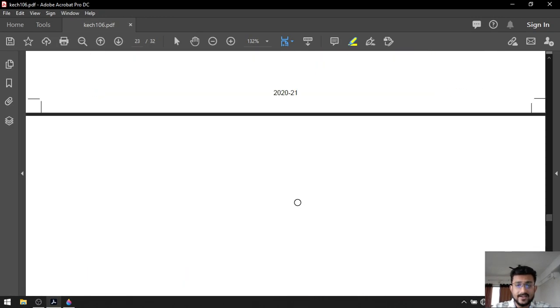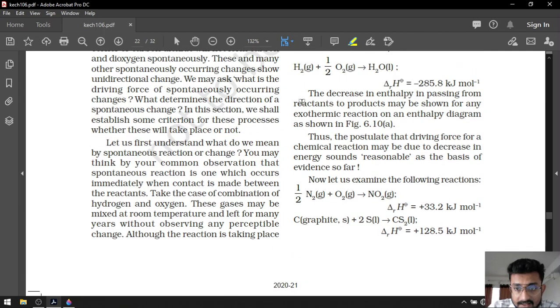For example, look at this. This reaction has positive enthalpy change. That means it is an endothermic reaction. Still it is a spontaneous reaction. Carbon combining with sulfur forming carbon disulfide also is an endothermic reaction. Still it is a spontaneous reaction.